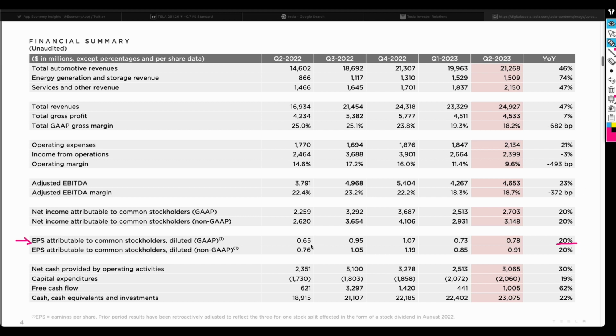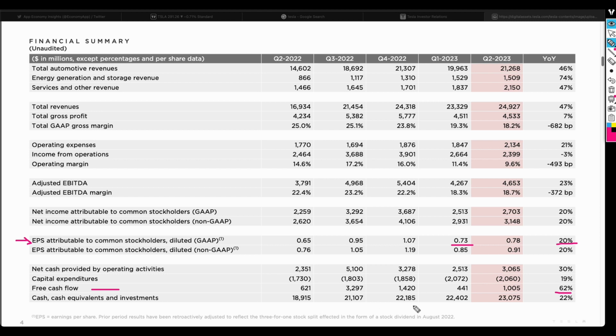Previously it was 65 cents, now it's 78 cents. If you compare it quarter on quarter, it was 73 cents. So there's a 5 cent increase there in terms of earnings per share on a quarter on quarter basis. Okay. And then we can see the free cash flow. A lot of people, they like to look at free cash flow. We have a free cash flow of 62%. I prefer to look at the cash and cash equivalent, because cold hard cash is important more than anything.